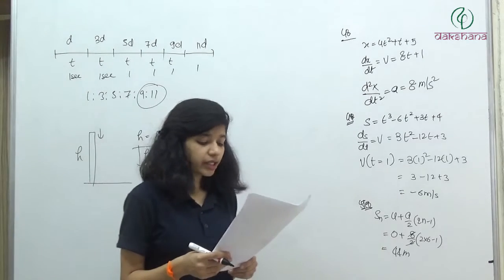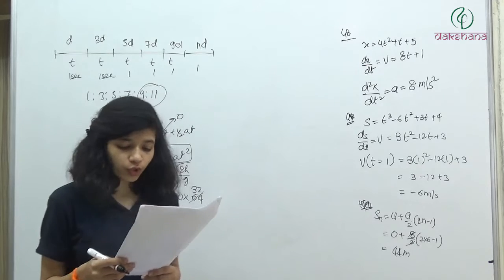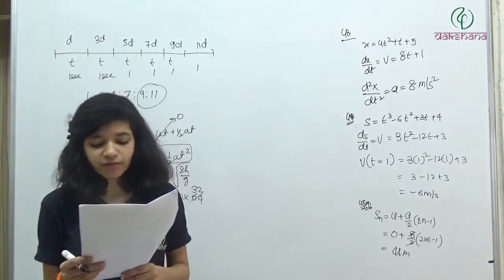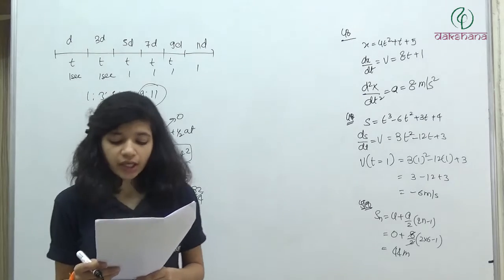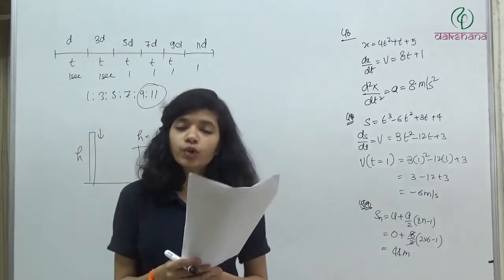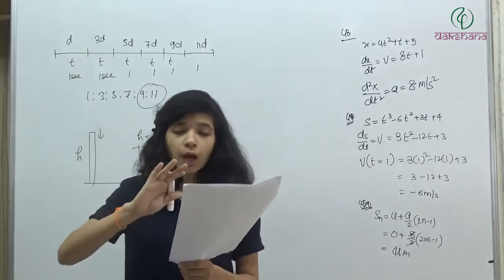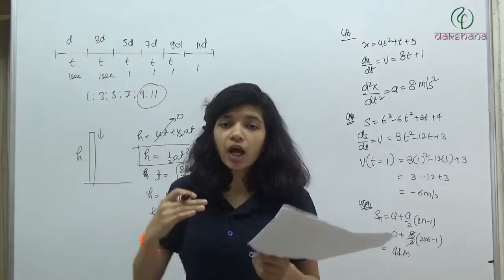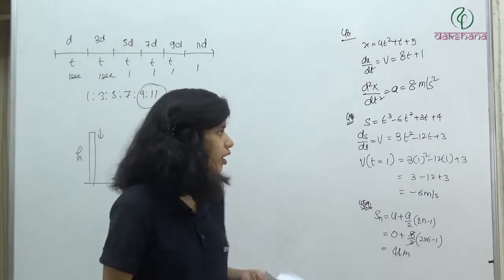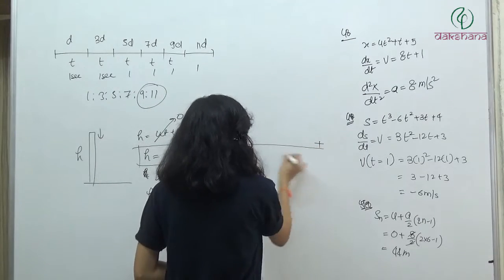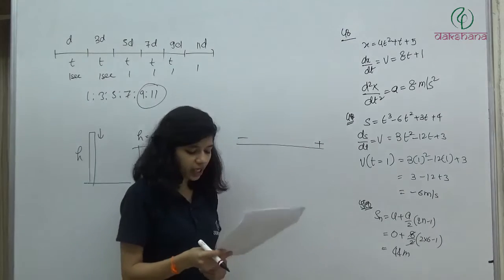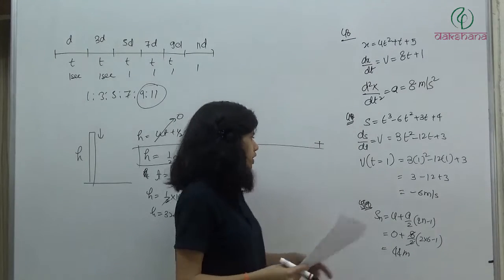Question number 53. This question is from your module. A rocket is projected vertically upwards and its time velocity graph is shown in the figure. The maximum height attained by the rocket is. So whenever you have a velocity time graph, the upper area or the area above the time axis will be positive displacement. If you take positive, this is negative. So if you are taking this side positive, the upper area will be giving us the displacement in the positive direction.